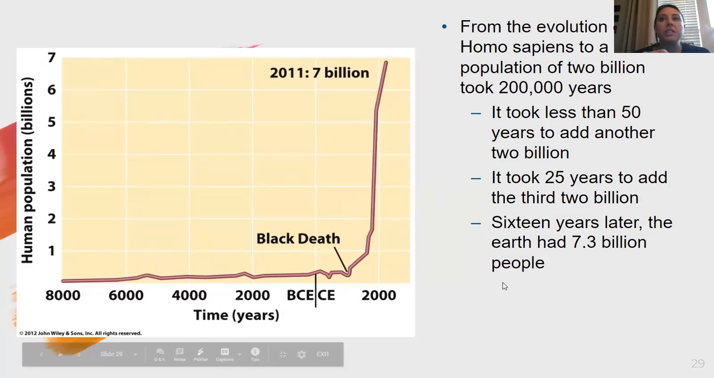Again, we've already seen this, but just as a little side note, we hit 7 billion in 2011. It took 25 years to add the third 2 billion, and then 16 years later, we're already at 7.3, and now it's even 7.8. So we're moving very rapidly.